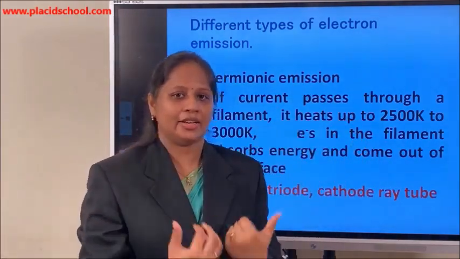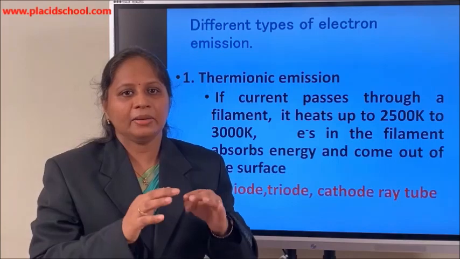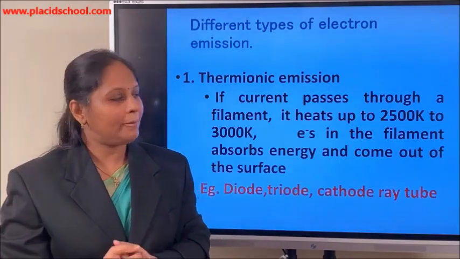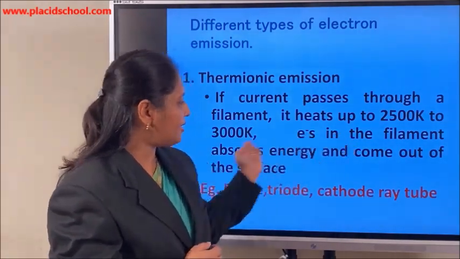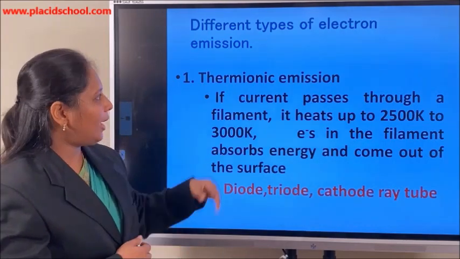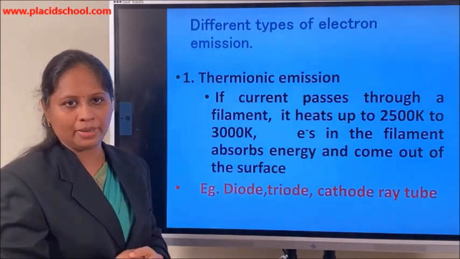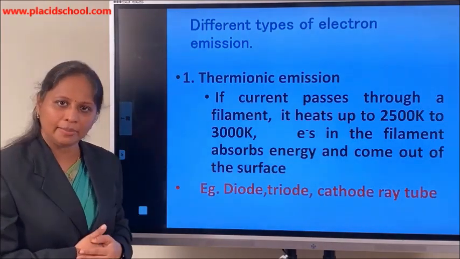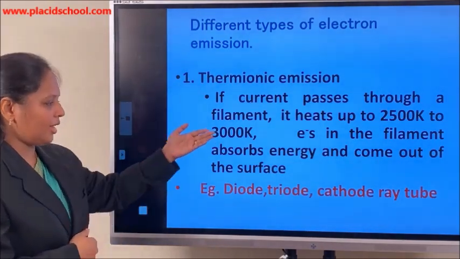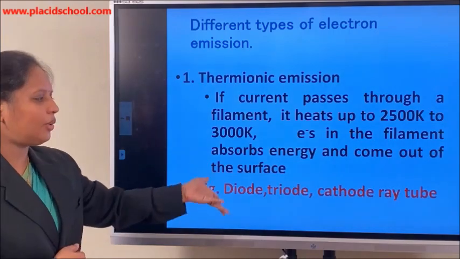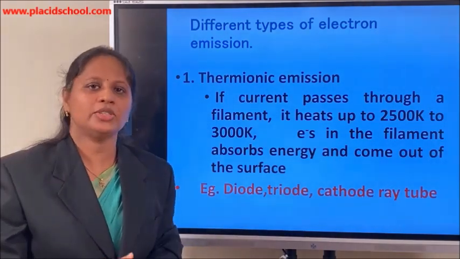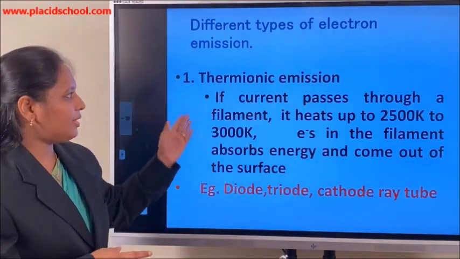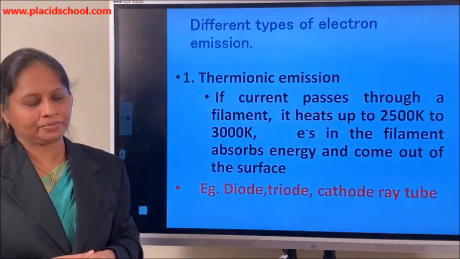Electrons gain that energy from the heat and it breaks the bond and comes out of the metal surface. So electrons from the metal surface can come out when you are providing heat to the metal surface. That kind of emission of electrons is called thermionic emission. And you can see in triodes and cathode ray tubes, which we use in TV, all have this thermionic emission.